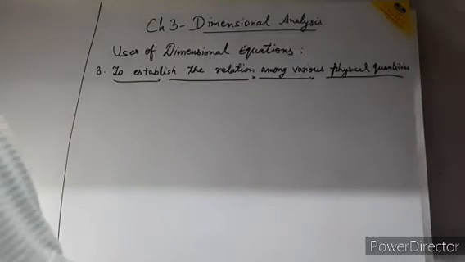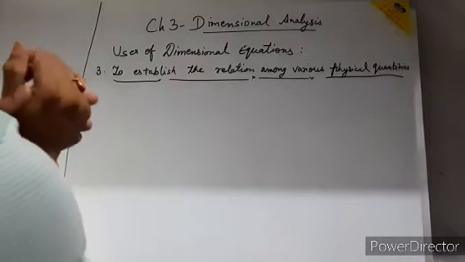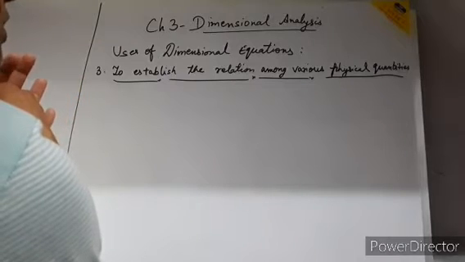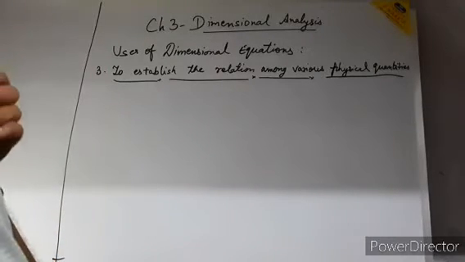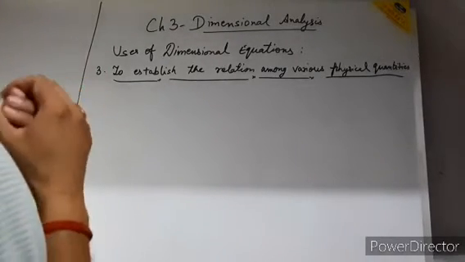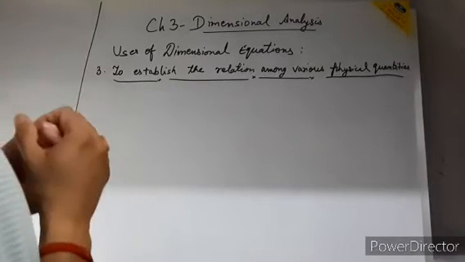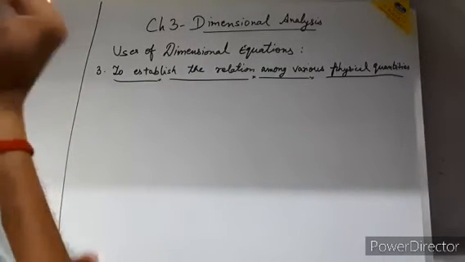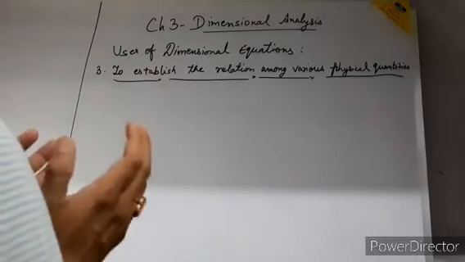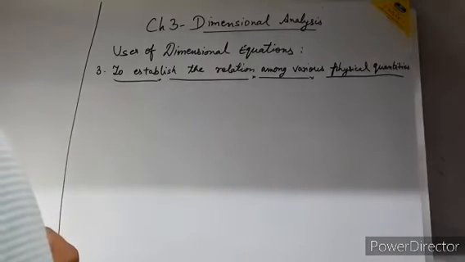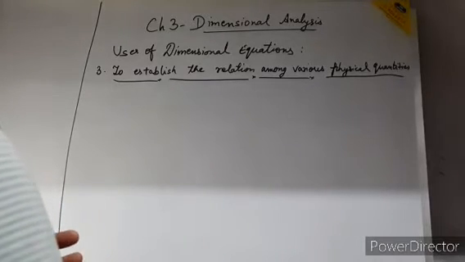Dear student, the third use of the dimension equation is to establish the relation among various physical quantities. Actually, students, if you know the factors on which a given physical quantity may depend, then by using the dimensions we can find a formula relating the quantity with those factors. Understood? So we can establish a formula by using dimensional analysis.